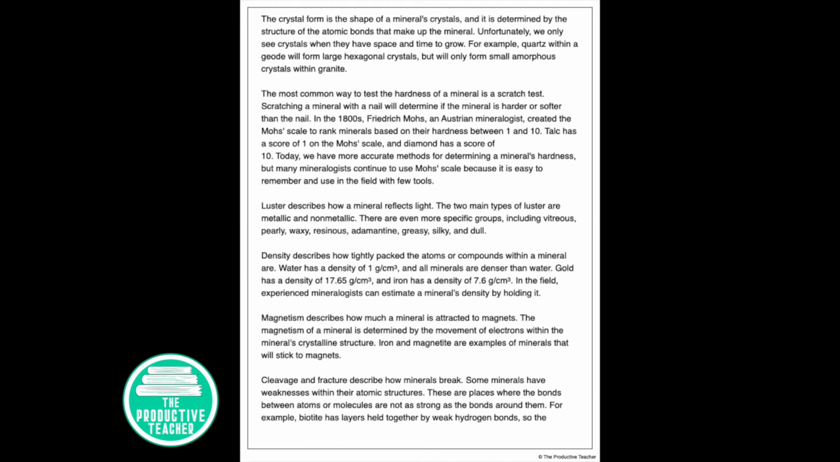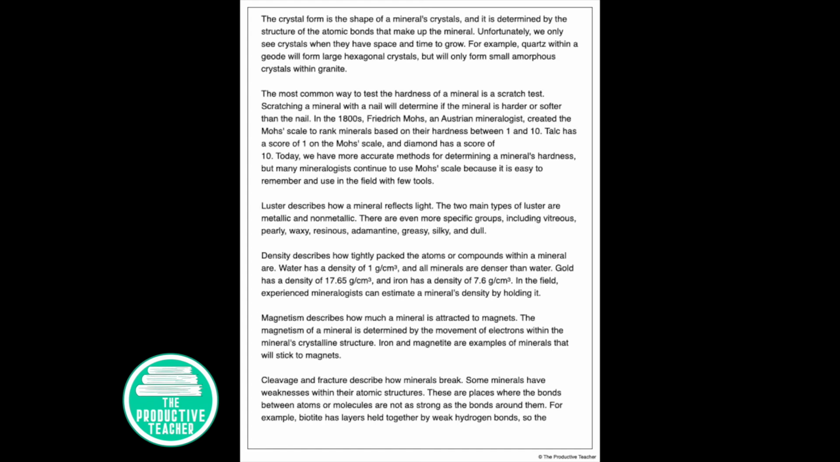Density describes how tightly packed the atoms or compounds within a mineral are. Water has a density of 1 gram per centimeter cubed, and all minerals are denser than water. Gold has a density of 17.65 grams per centimeter cubed, and iron has a density of 7.6 grams per centimeter cubed. In the field, experienced mineralogists can estimate a mineral's density by holding it.